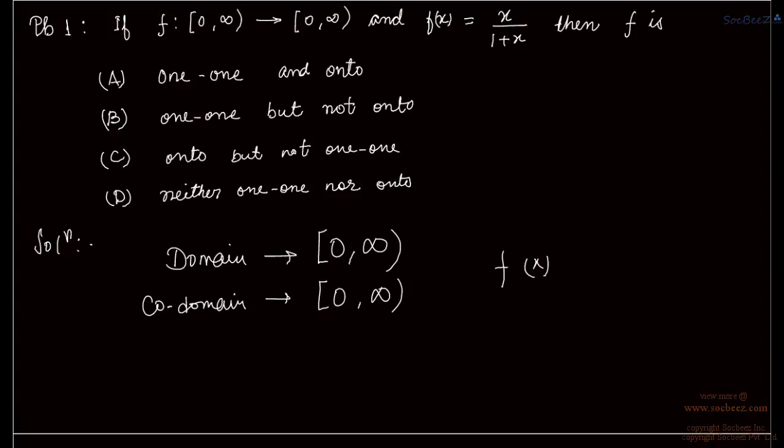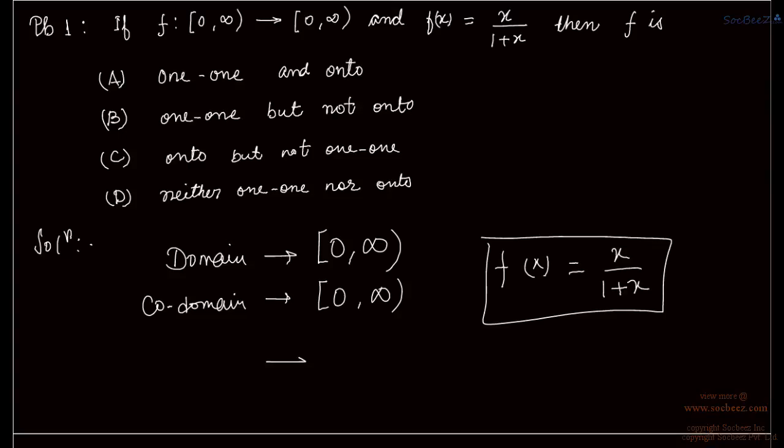Is it one-one? Is it many-one? Or is it onto? Is it into? So we have the function f(x) equal to x + 1/x. Clearly from here we can see that for a value of x we will get a unique output. For no two values of x are we getting the same output. So the function is one-one.